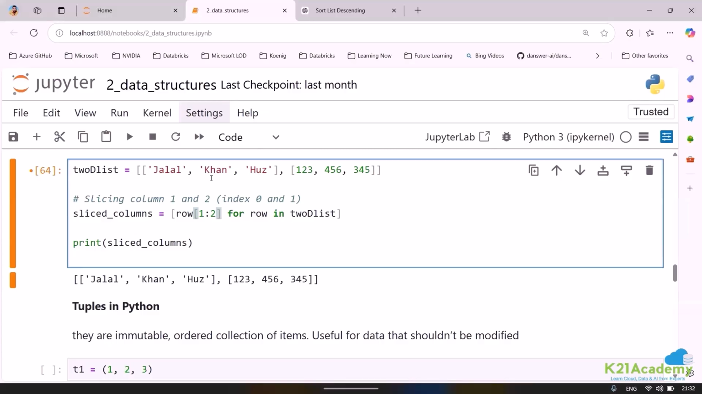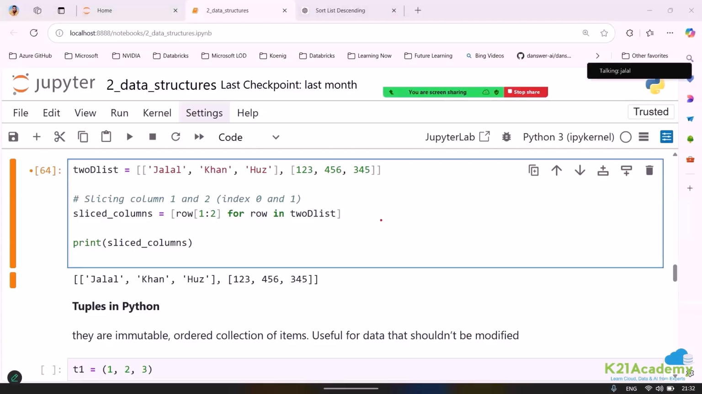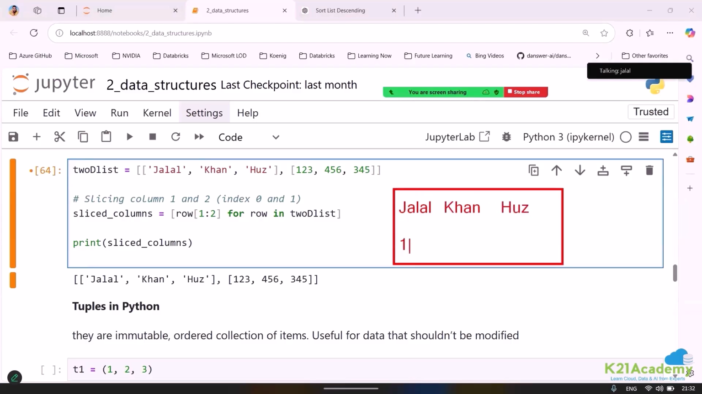Okay, so I'll again repeat what I'm interested to do. I'll just put it this way in front of you. I have got Jalal, then I have got Khan, and then I have got Hus, then I have got 1, 2, 3, 4, 5, 6, 3, 4, 5, and I am interested to extract this one. Okay, I want to extract this. So this is for sure, we know that we are at row, but in the row we are interested to go ahead and extract.